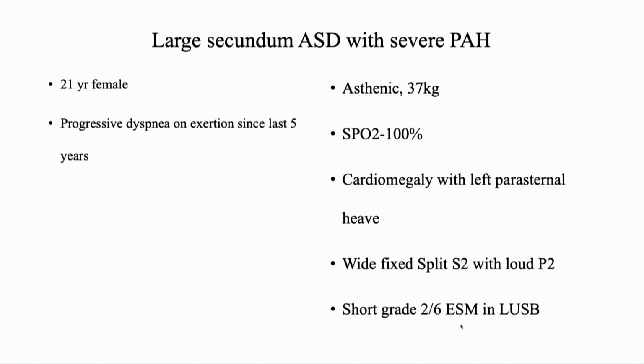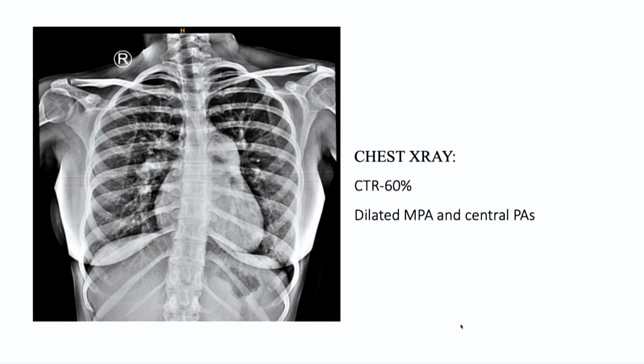S1 is normal, with a wide and fixed split S2 with loud P2. There is a short grade 2/6 ejection systolic murmur in the left upper sternal border. This is a chest X-ray which shows cardiomegaly with CTR of around 60%. There are dilated MPA and central PAs.